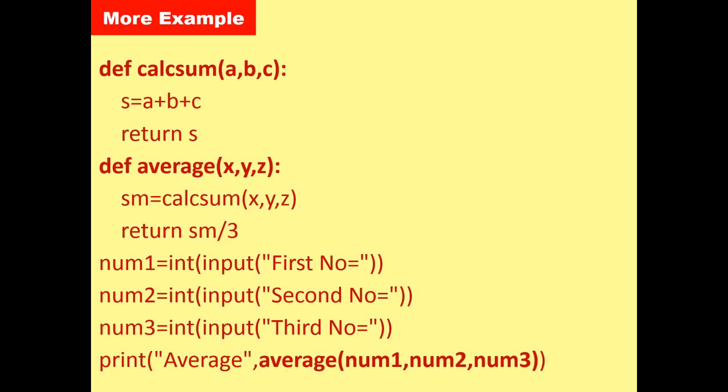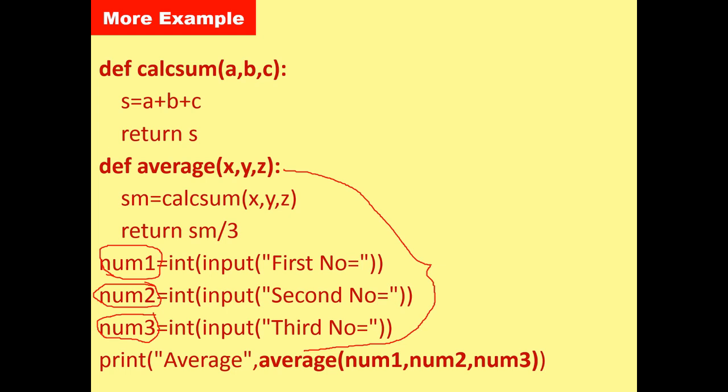More examples, my dear students. Now consider here a def calculate sum function, then it moves to an average function, and then they move to the variables num1, num2, and num3. My dear students, num1, num2 and num3 are again considered global variables.